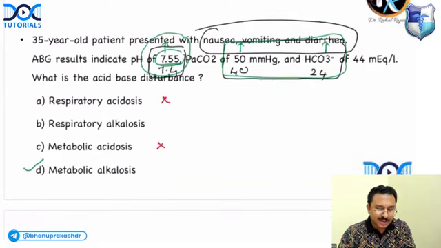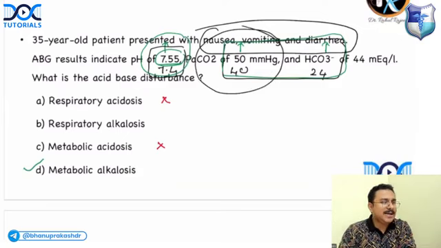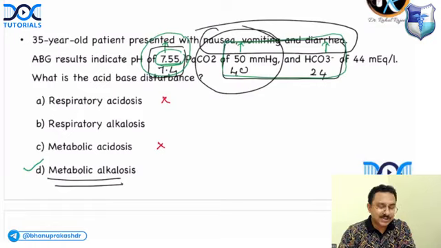Okay. Right. Metabolic alkalosis. So why is the PaCO2 increased? PaCO2 is 50. You might ask me, sir, PaCO2 increase is in acidosis. It is a compensatory response. There is a carbon dioxide retention. Because the patient is having a metabolic alkalosis, there is a carbon dioxide retention.